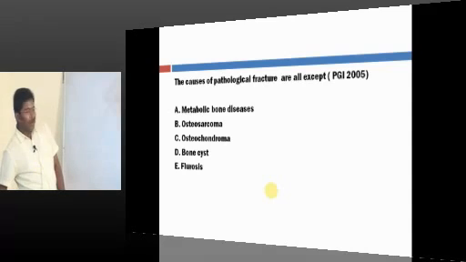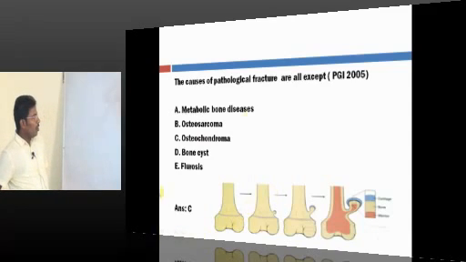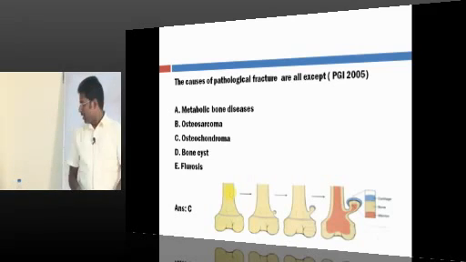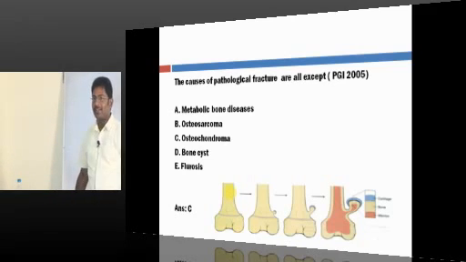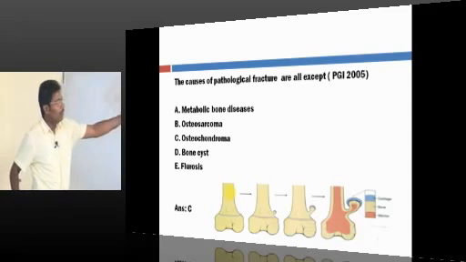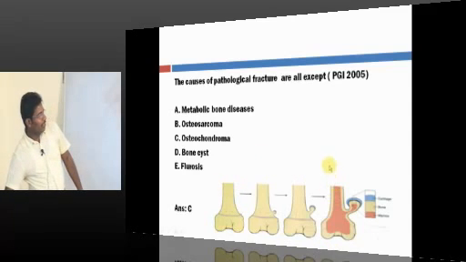Anything can cause it. Why? Bone cyst also will produce it. It is osteochondroma. Look at this. Osteochondroma is an external growth. If the same tumor is occurring here, it will affect the strength of the bone. But this is an external growth. The original bone is intact, is it not?